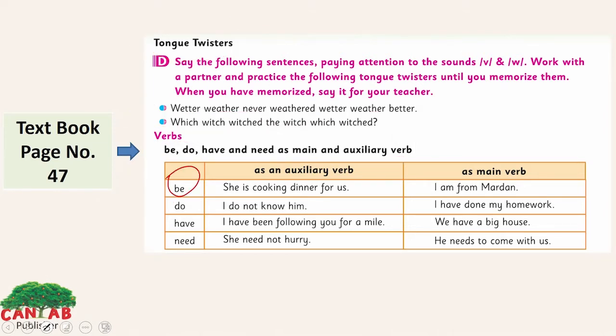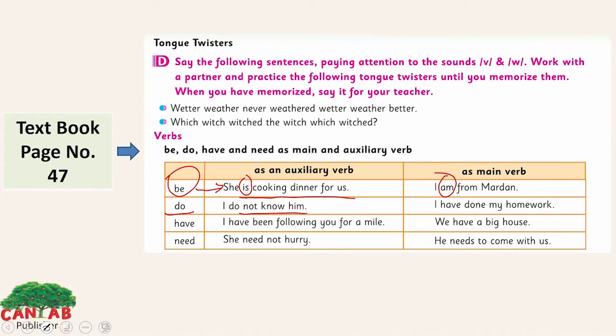The word be here. She is cooking dinner for us. Here, be refers that this person, she, is in this situation. She's making dinner. She's cooking dinner here. Is. So here the auxiliary verb is, referring to the present situation. And how it will work as the main verb: I am from Mardan. Am here is the state verb, which tells you the state of something. She is in the state of cooking and he is from Mardan. Both these states we have here.